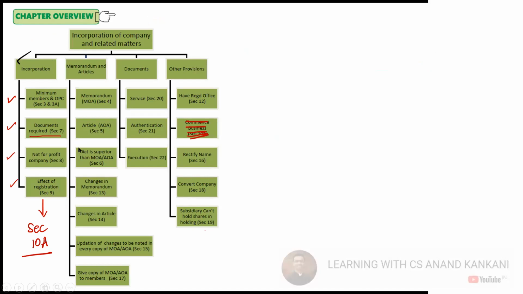Today we'll again cover section 7 and section 3 once again, specifically for the provisions with respect to OPC. And thereafter we'll start with the provisions for section 8 company, that is not for profit company. And then we will discuss section number 9 here.